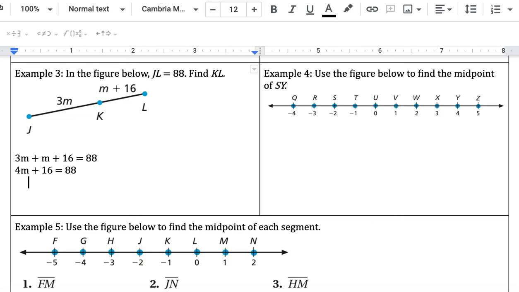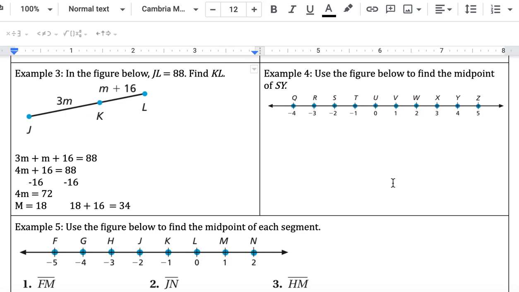Subtract 16 from both sides. So you're left with 4M equals 88 minus 16 is 72. Then you're going to divide both sides by 4. So M equals 72 divided by 4 is 18. So M is 18. We want to find KL. So you're going to substitute here into this expression. So it becomes 18 plus 16. 18 plus 16, KL is 34.